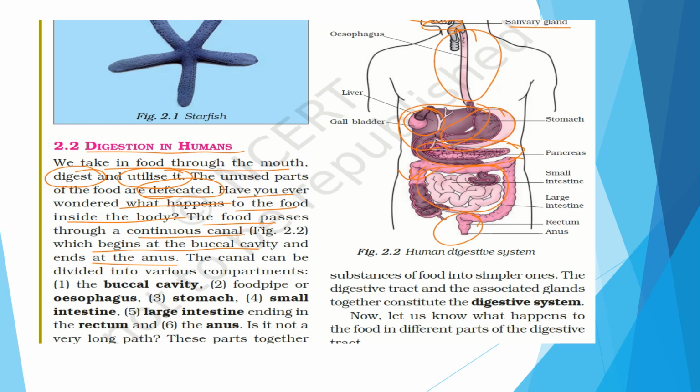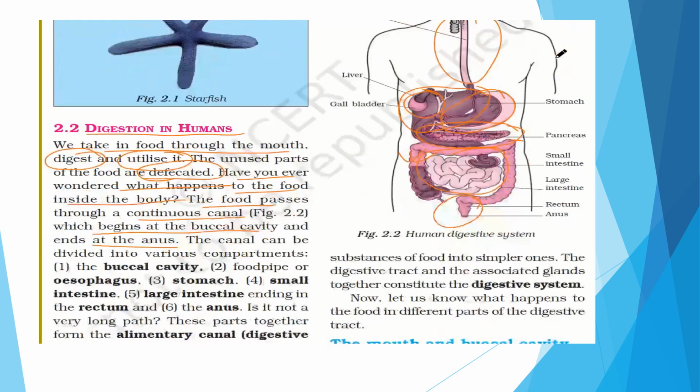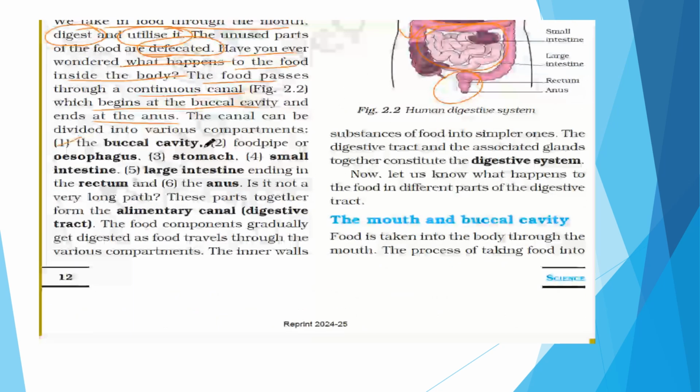It is not a very long path, but you should learn this, and this is very important for you all. Learn this diagram with all the labelings which have been given in the diagram. So if you are asked to draw the human digestive system in full, you can draw and label its important parts. So like this you are supposed to write. So these are the main parts of the digestive system, including the pancreas, liver, and gallbladder, right?